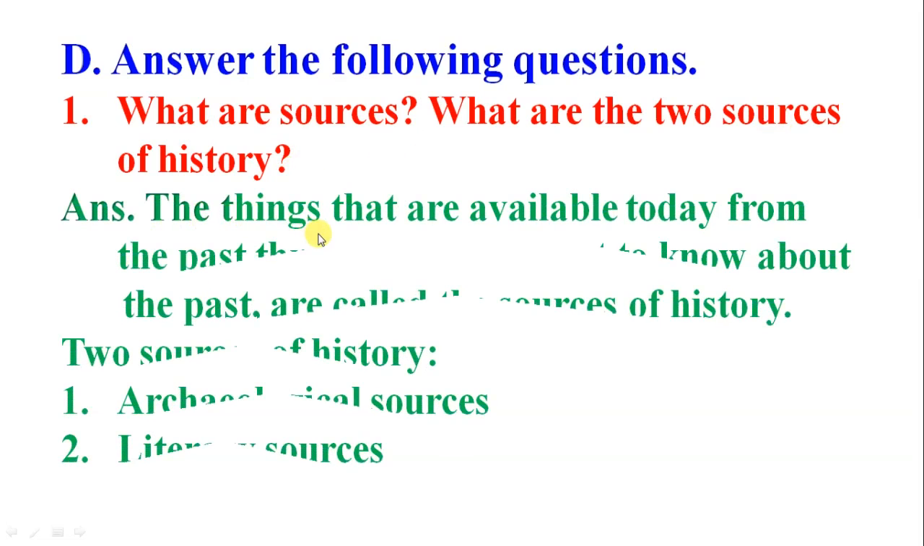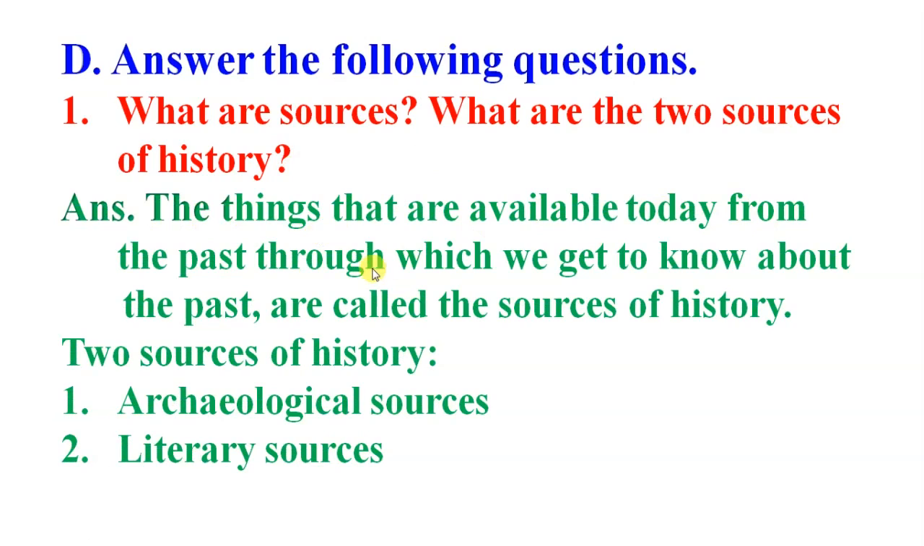Answer: the things that are available today from the past through which we get to know about the past are called the sources of history. Clear? Two sources of history: archaeological sources and literary sources.